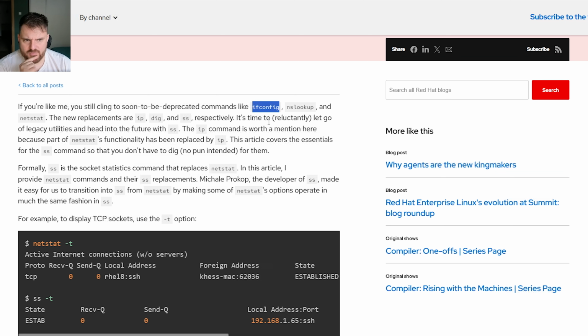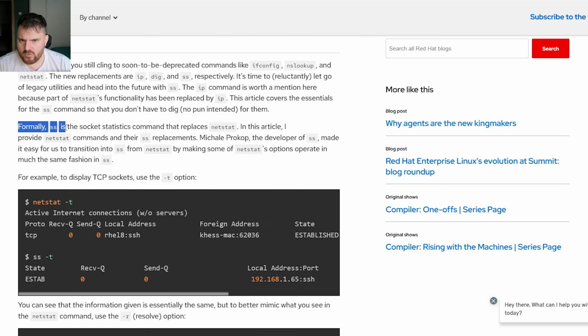So ifconfig, nslookup, and netstat. It's time to reluctantly let go of legacy utilities and head into the future with ss. The ip command is worth a mention here because part of netstat's functionality has been replaced by ip. Formally, ss is the socket statistics command that replaces netstat. In this article, I provide netstat commands and their ss replacements.